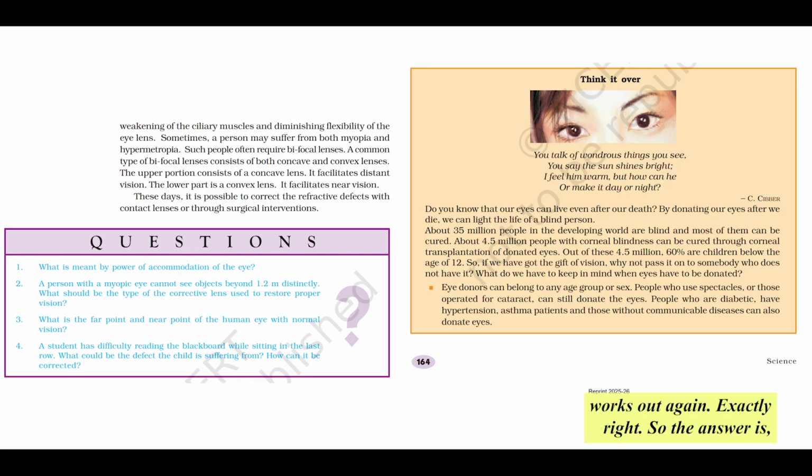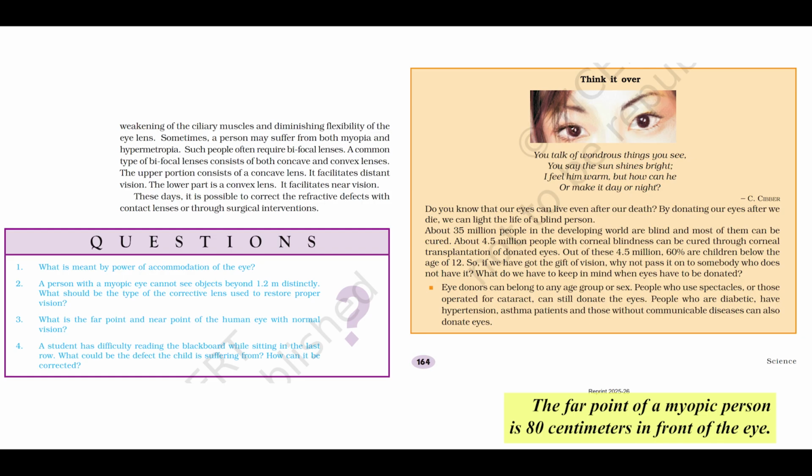Exactly right. So the answer is, for distant vision, a concave lens with F equals minus 18.18 centimeters is needed. For near vision, a convex lens with F equals plus 66.67 centimeters is needed. Great. Let's move to problem 2, based on Q6.